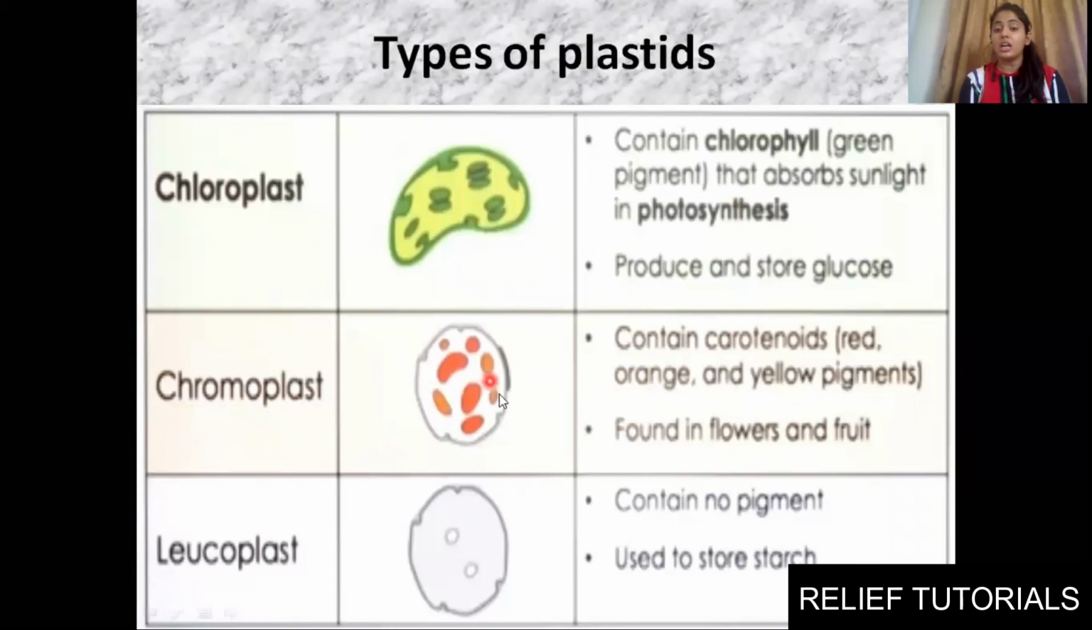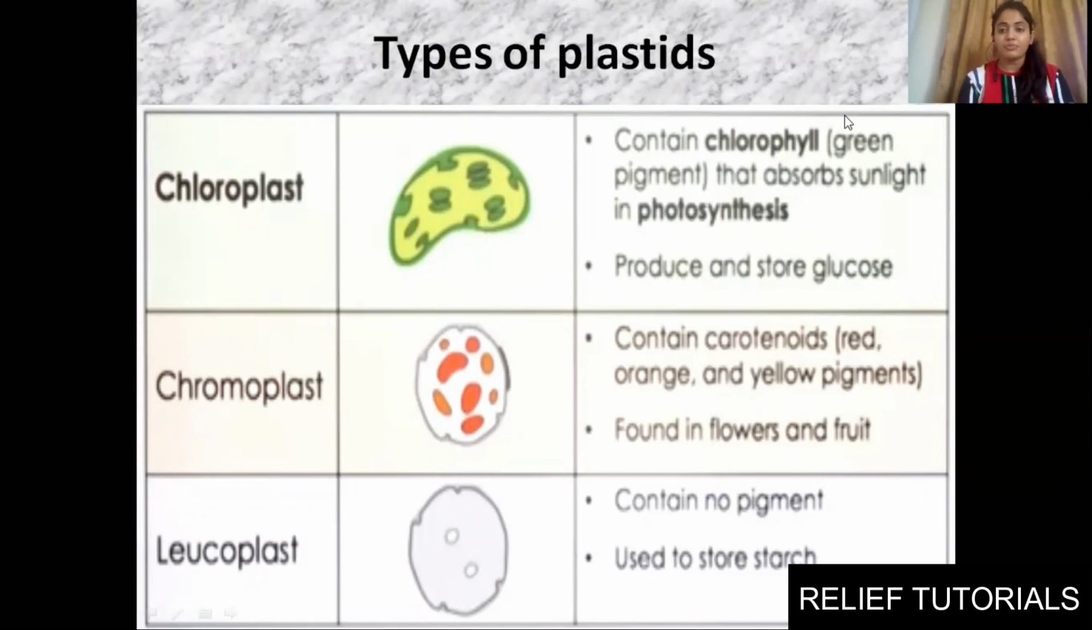Chromoplast contains carotenoids, which give us red, orange and yellow pigments. So coloration in fruits and flowers is because of chromoplast. Last is leucoplast. It contains no pigment, so it is colorless and it is used to store starch. If a 2 mark question is asked on types of plastid, you should know that there are 3 types of plastids present in the plant cell: chloroplast, chromoplast and leucoplast.